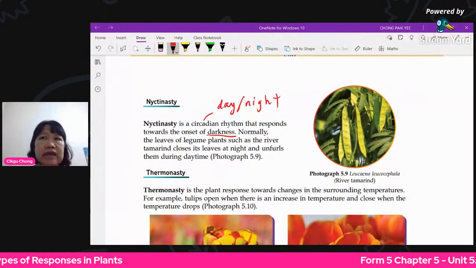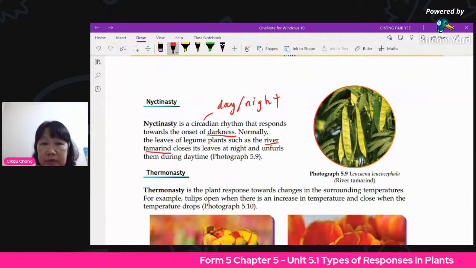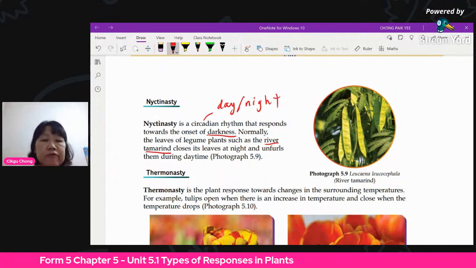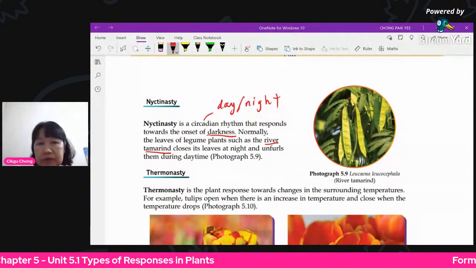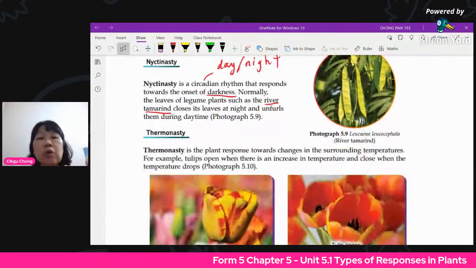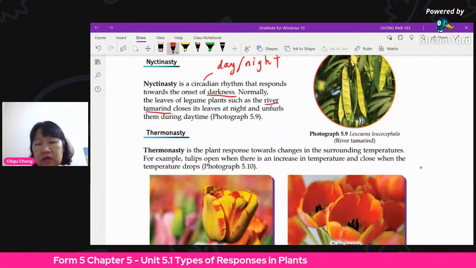So like the examples, the river tamarind, right? You will close the leaves at night and it opens up, unfurls, during the daytime. So because of the day and night relationship, it's called nyctinasty. Another one, thermonasty. This is towards changes in the surrounding temperature. So example is the tulip.